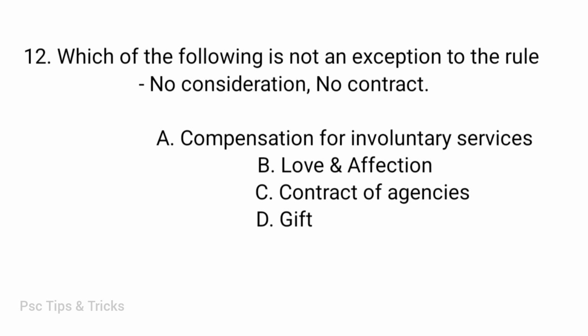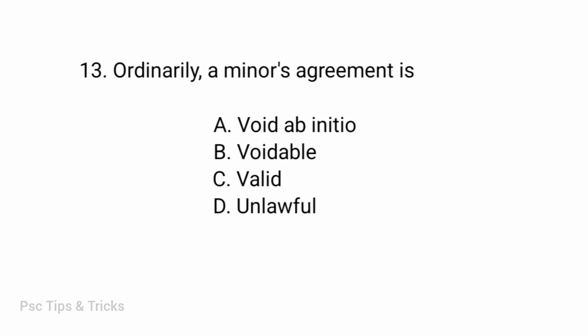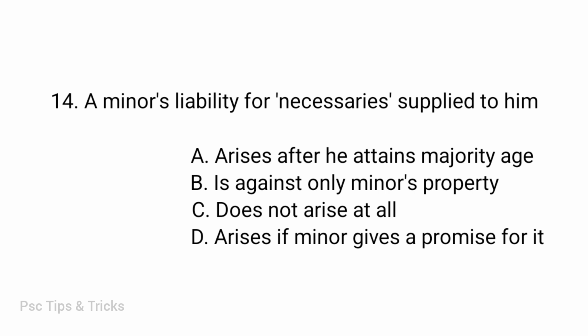No consideration, no contract. Options. Compensation for involuntary services, love and affection, contract of agency, gift. Compensation for involuntary services. Question. Ordinarily, a minor's agreement is: void ab initio, voidable, valid, unlawful. Answer. Void ab initio.